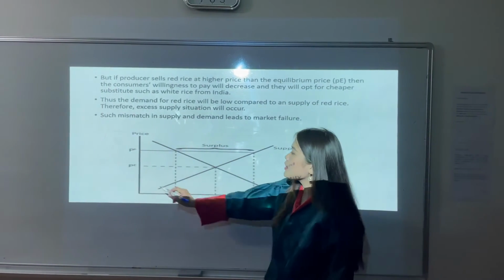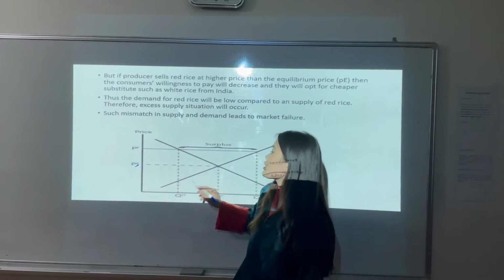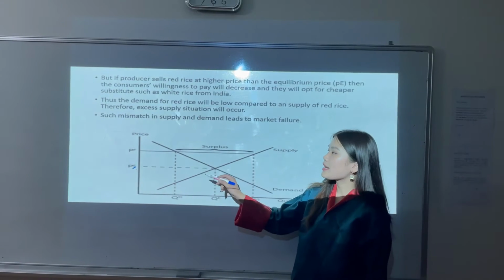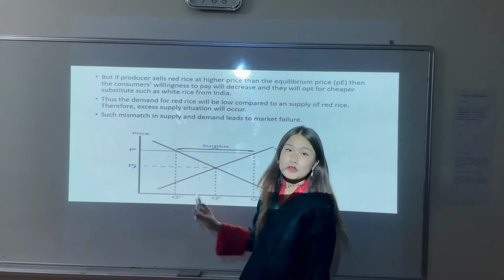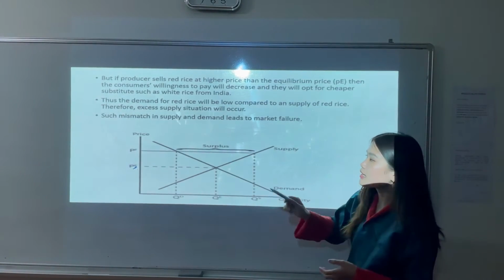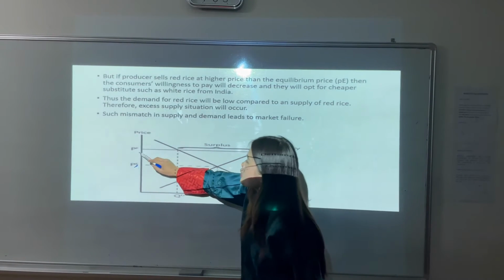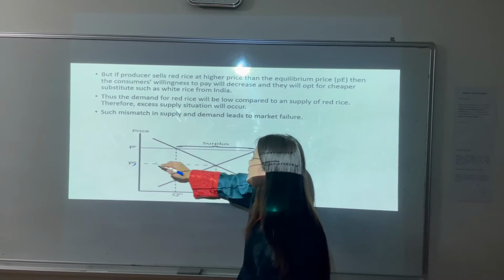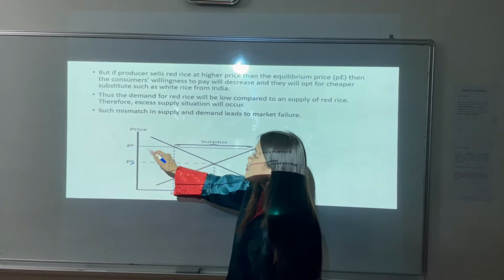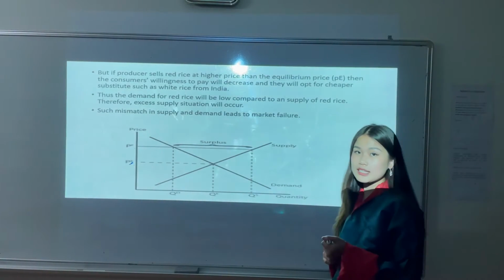PE, this point PE is the equilibrium price, and PF is the price floor, in which we can see that the price floor is above equilibrium price, and there will be an increase in the price level of the commodity.